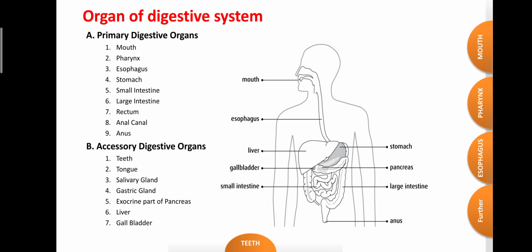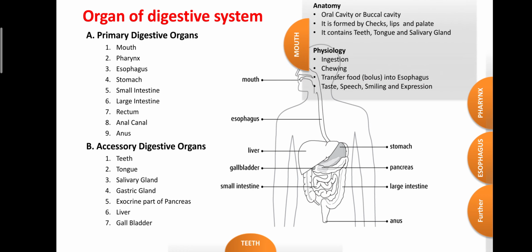So now we learn regarding the mouth. Dear students, the mouth is also known as the oral cavity or buccal cavity. It is formed by the cheeks, lips, and palate bones or palate part of the oral cavity.